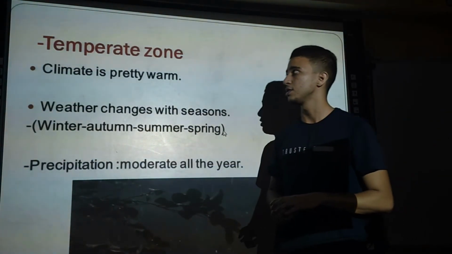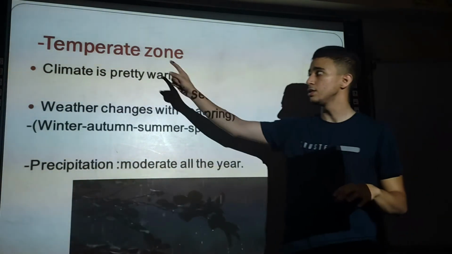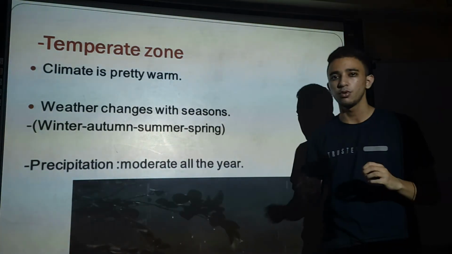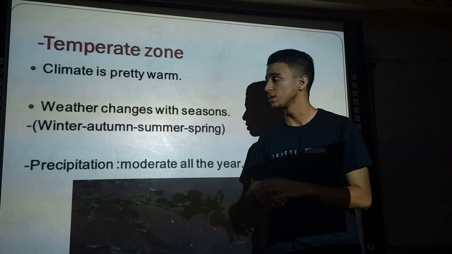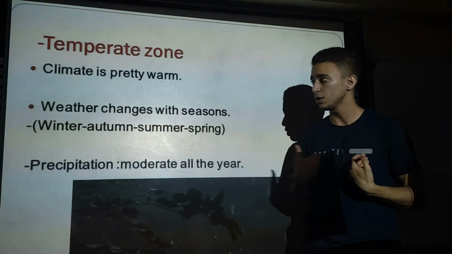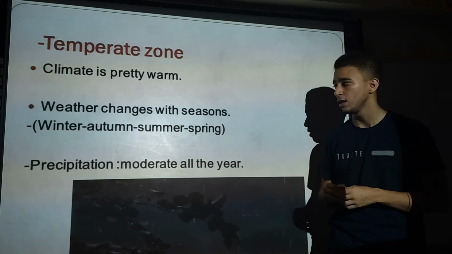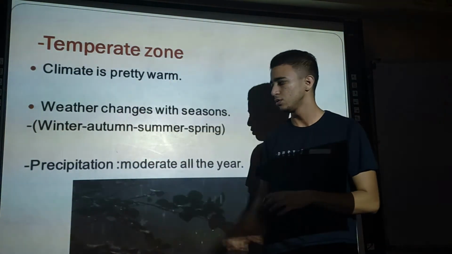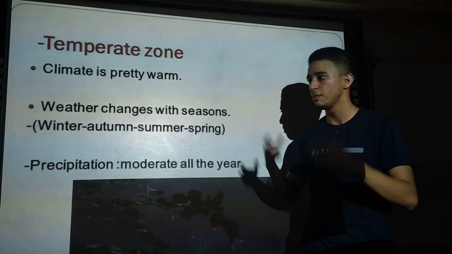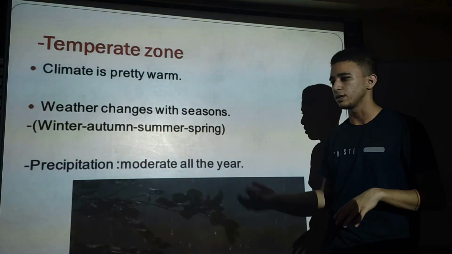The third zone is the temperate zone. In the temperate zone, the climate is pretty warm, not cold or hot. Weather changes with seasons. There are multiple seasons, like what we have: winter, autumn, summer, and spring. The precipitation in the temperate zone, the amount of rain and water falling from the sky, is moderate all the year, not heavy.